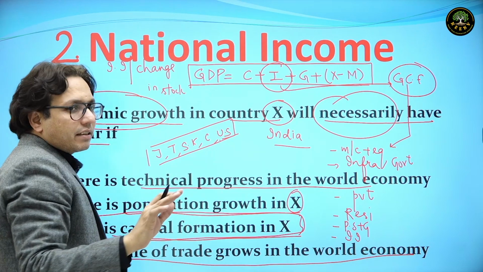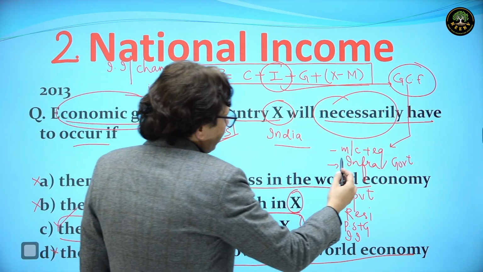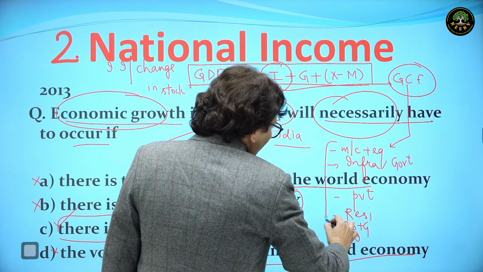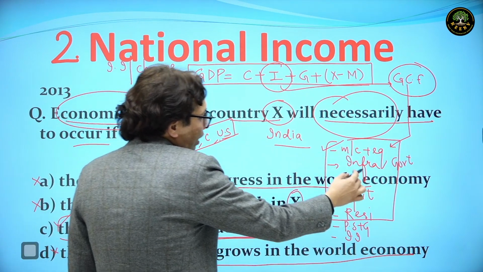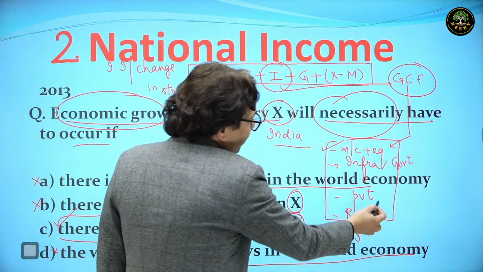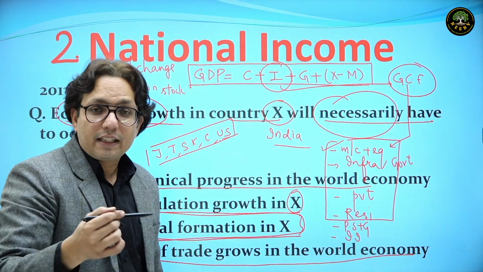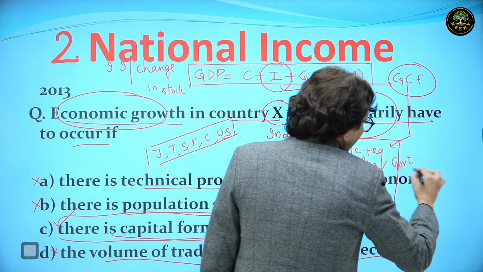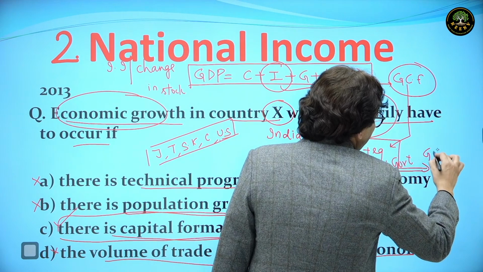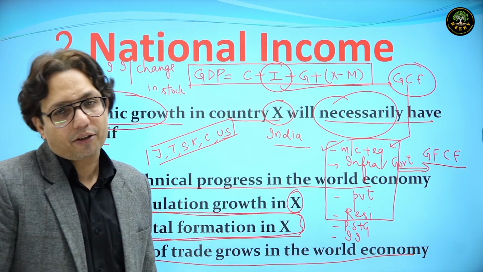All six comprise gross capital formation, and out of these six, the top four, expenditure on machinery and equipment, infrastructure by the government, private expenditure on infra creation, and residential construction, are fixed, so these four are also called GFCF, that is gross fixed capital formation.